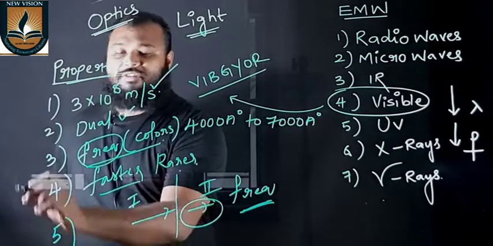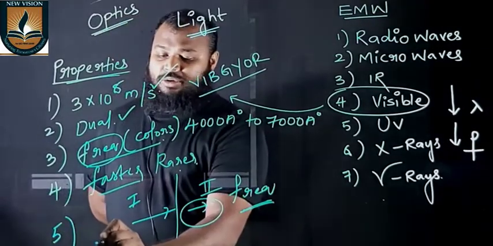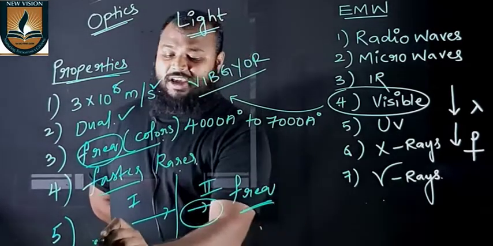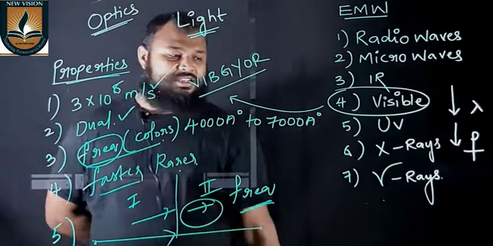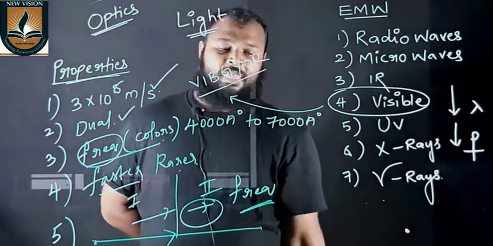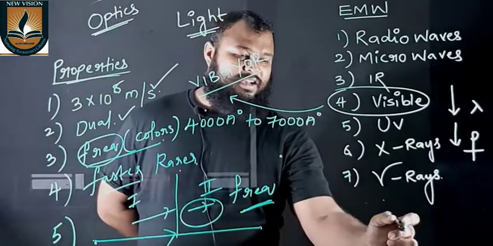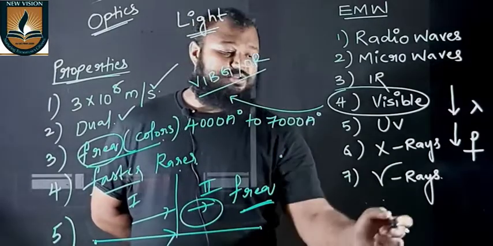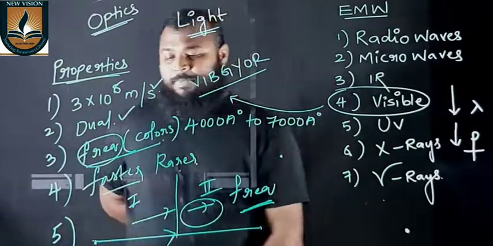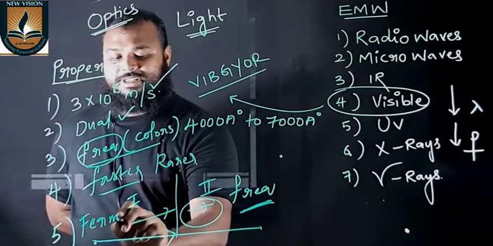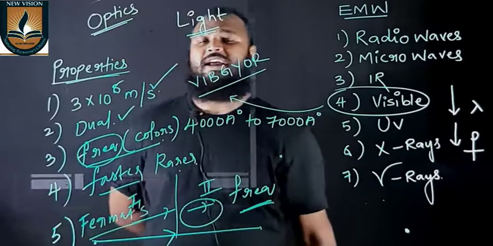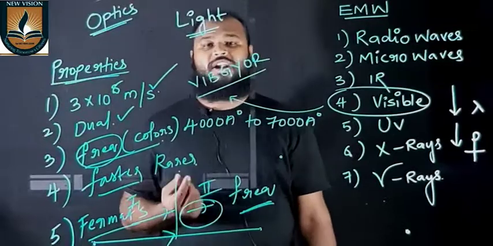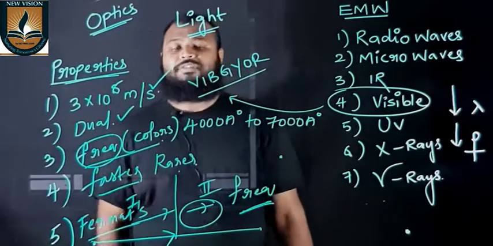Another important property of light is that light chooses to travel from one point to the other point by the path where it takes the least time. Suppose this is a point where light is present and it has to reach the other point. It can be done in many ways. It can go that way, come and reflect here. It can go this way and come and reflect here, but it chooses the path where it takes the least time, and that is called Fermat's principle. Fermat's principle says that light always chooses a path in which it takes the least time to travel, also called the least time principle. That is the fifth property of light.